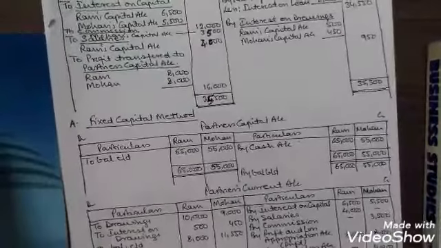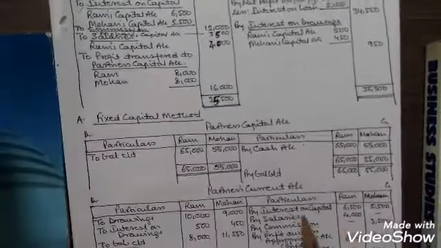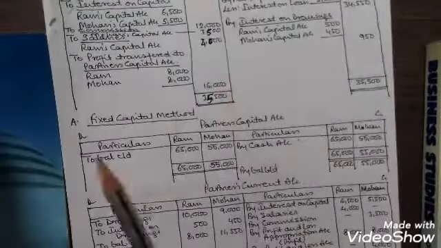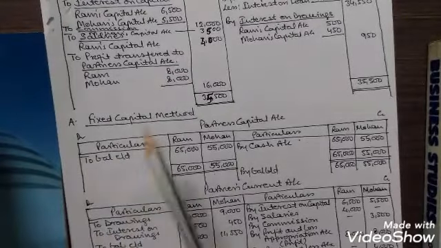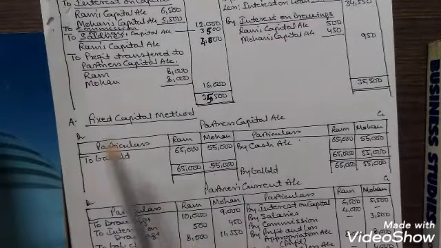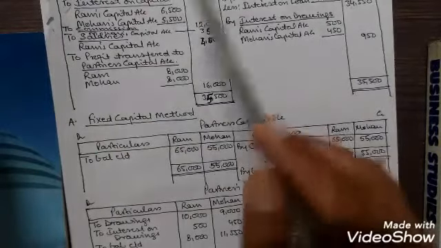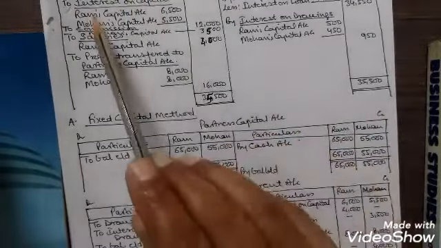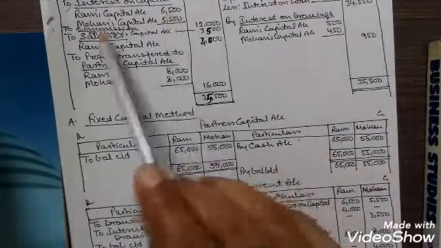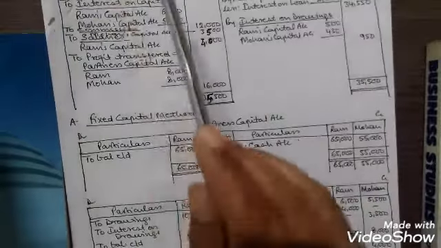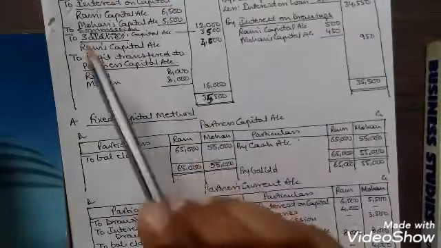Now one thing that should be made clear, that if in a question both the accounts are being asked, that is the fixed capital account and the fluctuating capital accounts are being asked, in that case you can use any of the following to show the appropriation of profits to the partners, that is either the capital account or the current account.